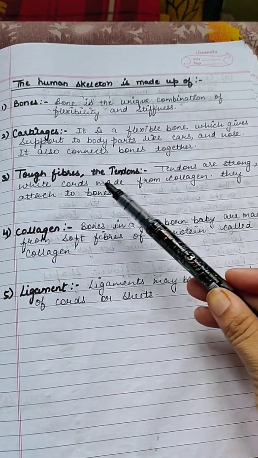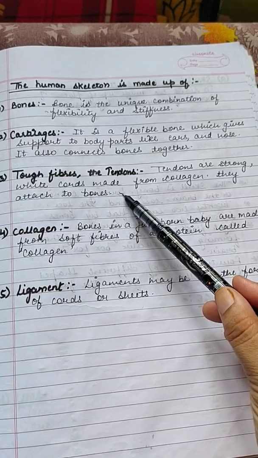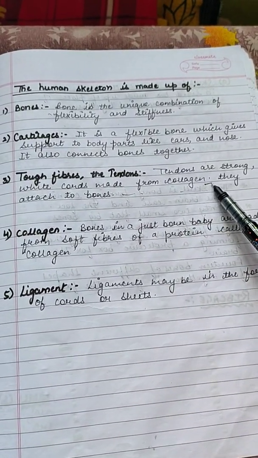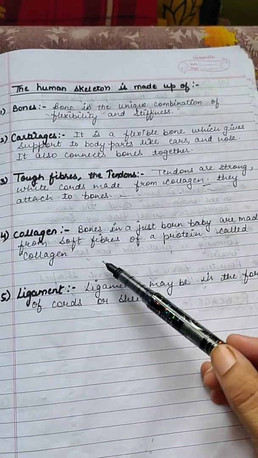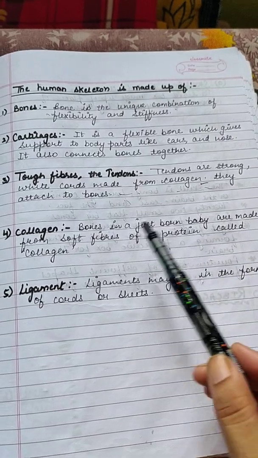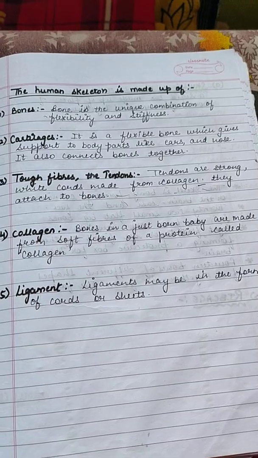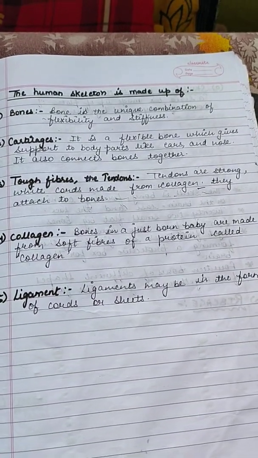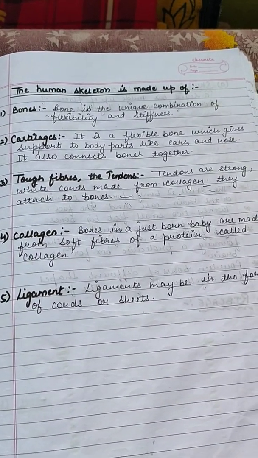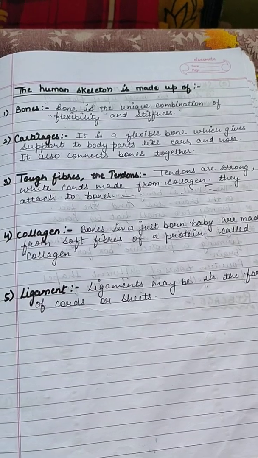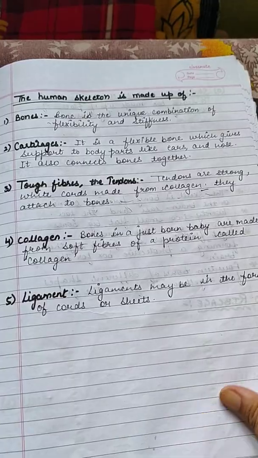Now the next is tough fibers, or the tendons. Tendons are strong white cords made from collagen. They attach to the bones. And now what is collagen? Bones in a just born baby are made from soft fibers of a protein called collagen. Collagen is a soft fiber of protein. Now the next is ligament. Ligament may be in the form of cords or sheets.